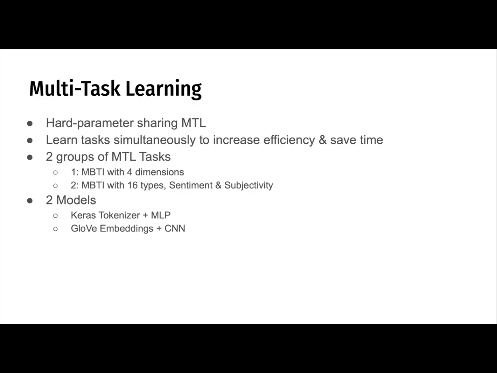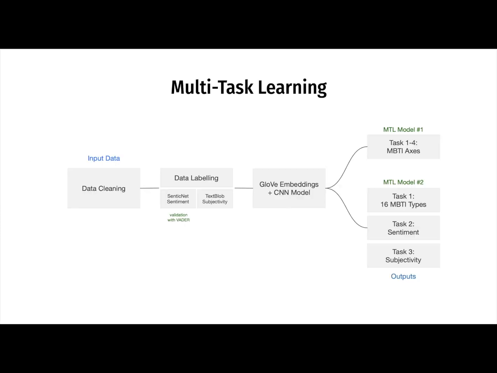To train the 2 categories of tasks, an MLP model and a CNN model with GloVe is implemented. The architecture of the multitask CNN model is shown here. After data cleaning, labels of sentiment and subjectivity tasks are added with SenticNet and TextBlob. There are rows which require additional labeling, which will be shown in the next slide. After labeling, the data is fed through the GloVe CNN model, where the outputs will signify each task category.